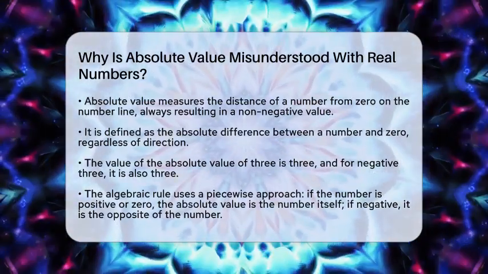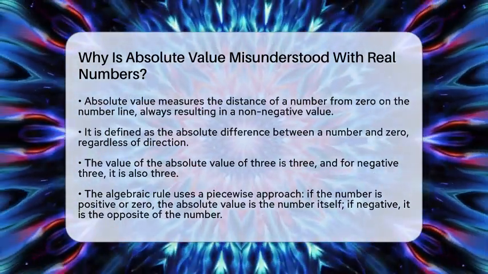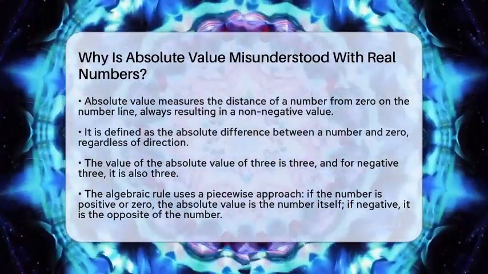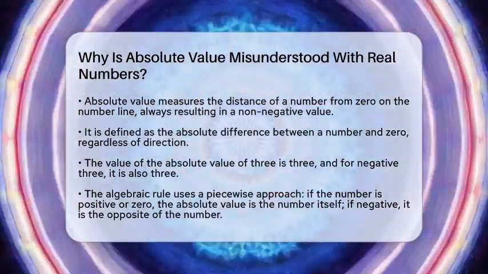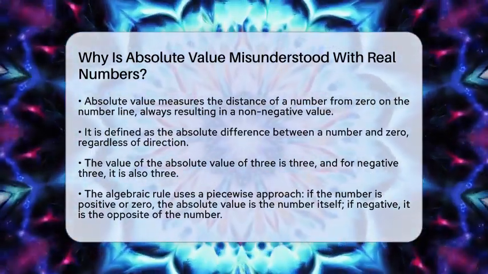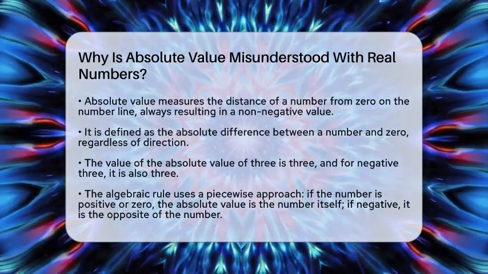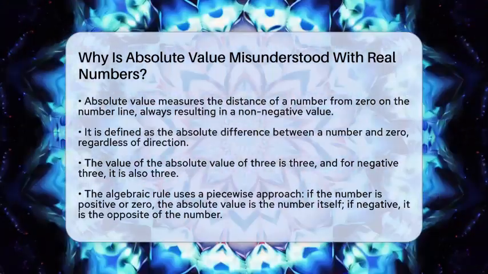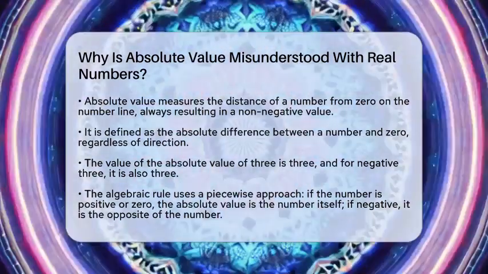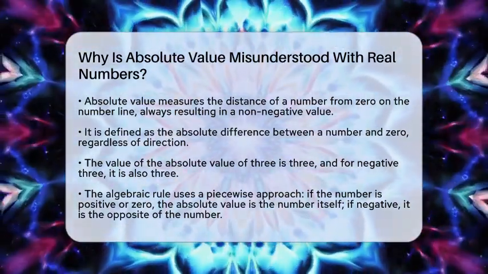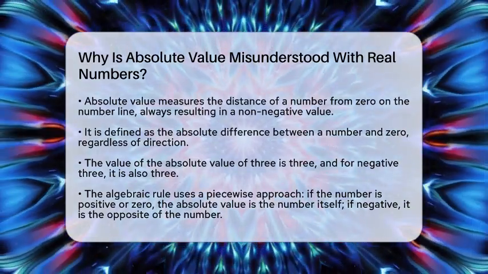Absolute value is defined as the distance between a number and zero on the number line. This means it is always zero or positive because distance cannot be negative. For example, the absolute value of 3 is 3, and the absolute value of -3 is also 3. It's like saying how far something is from 0, regardless of whether it's to the right or left.